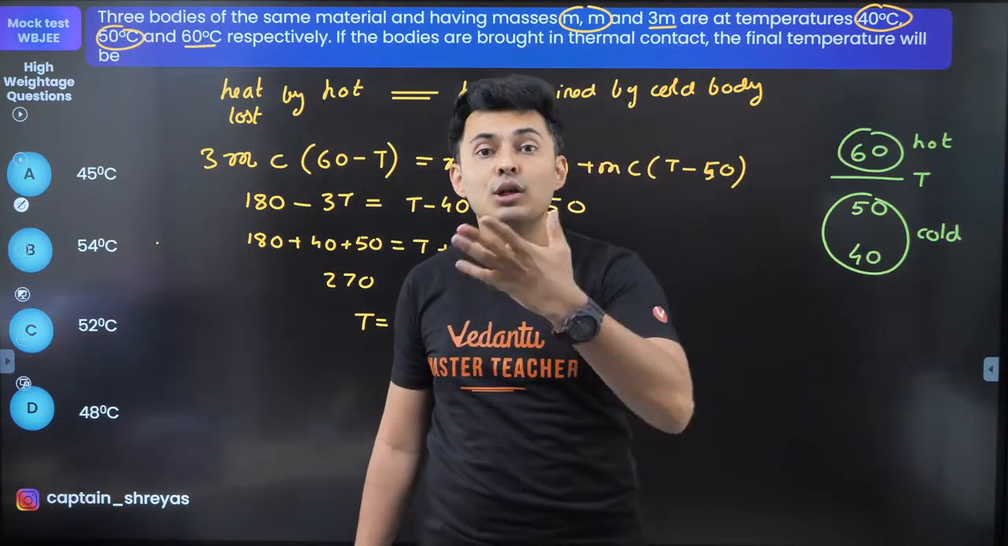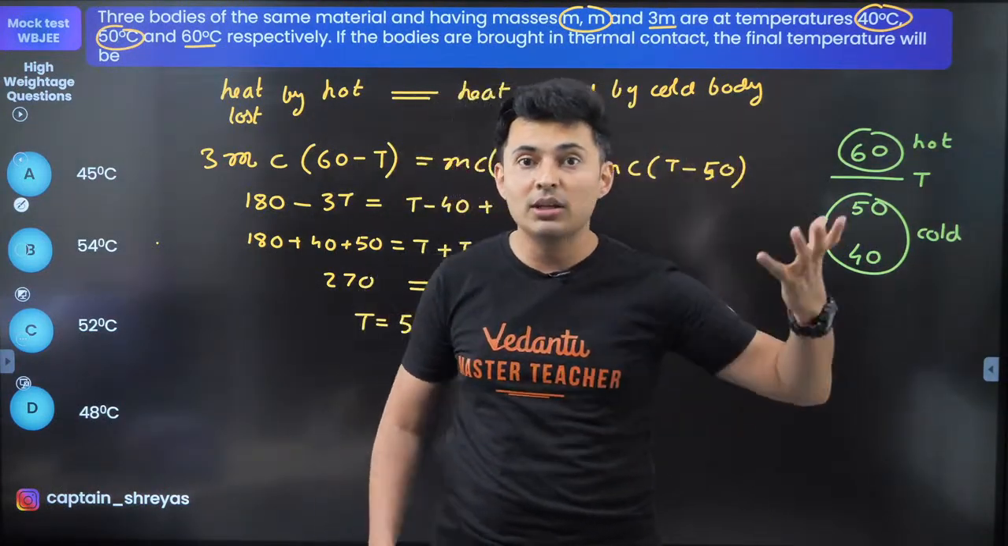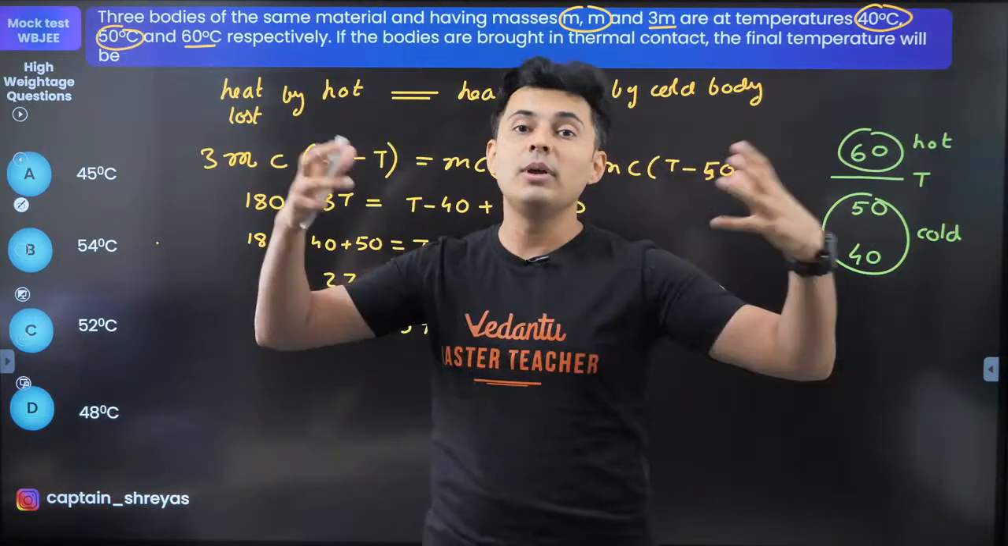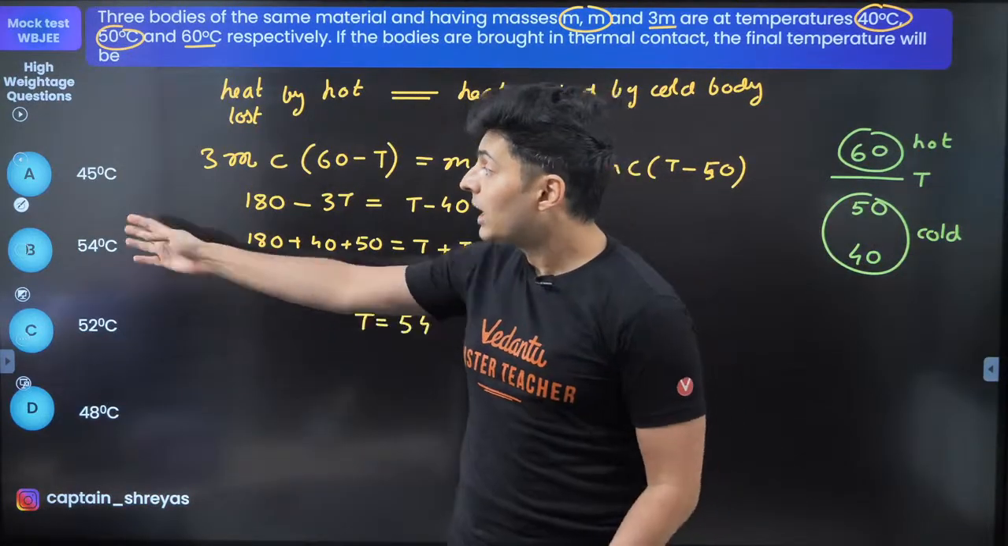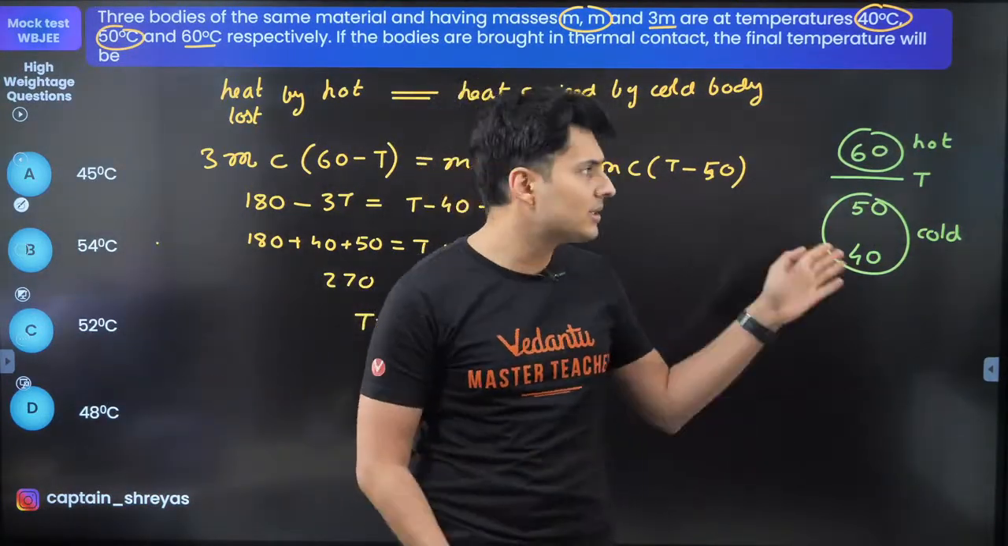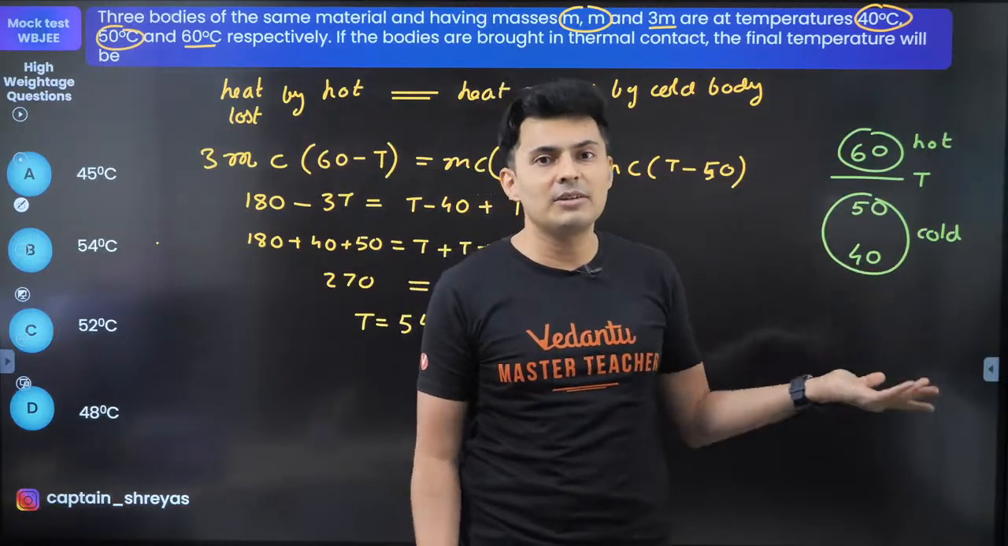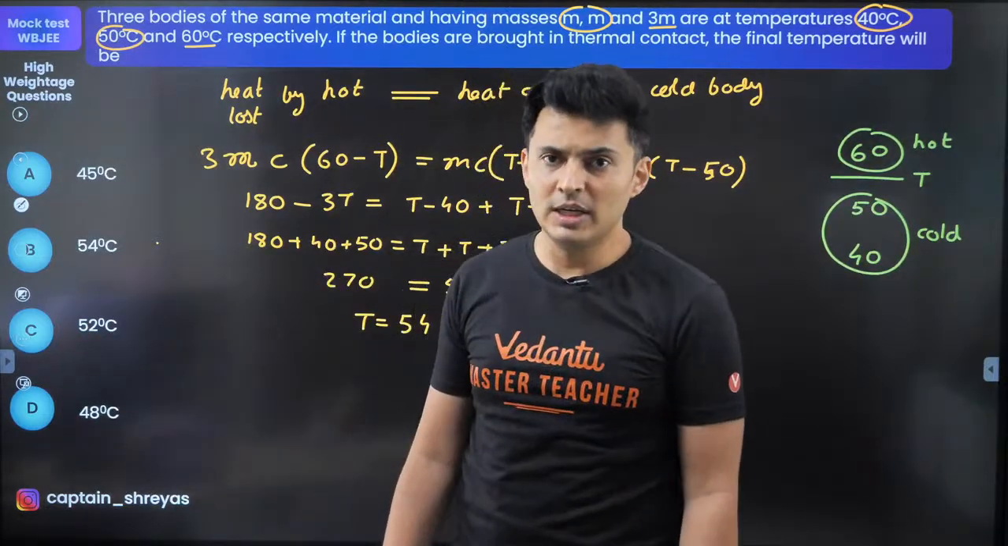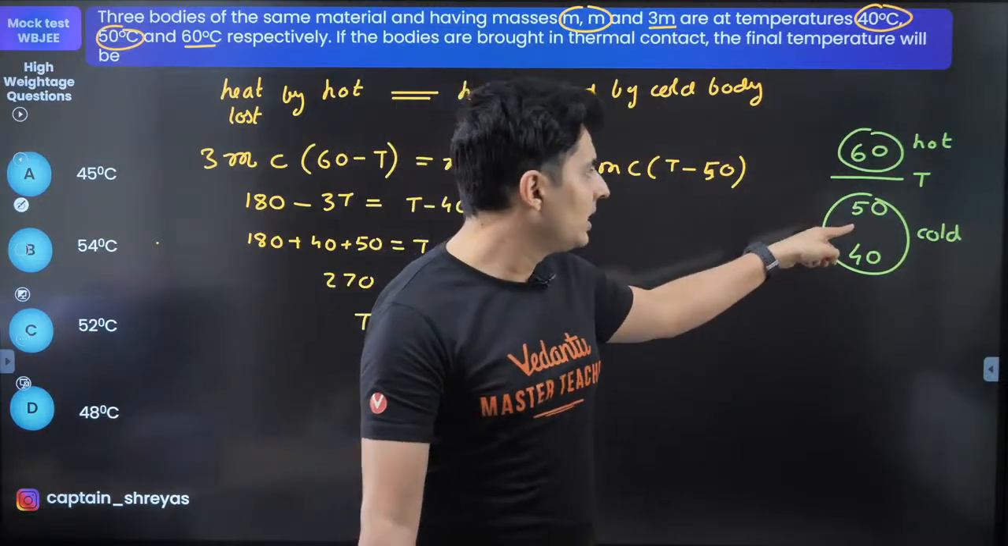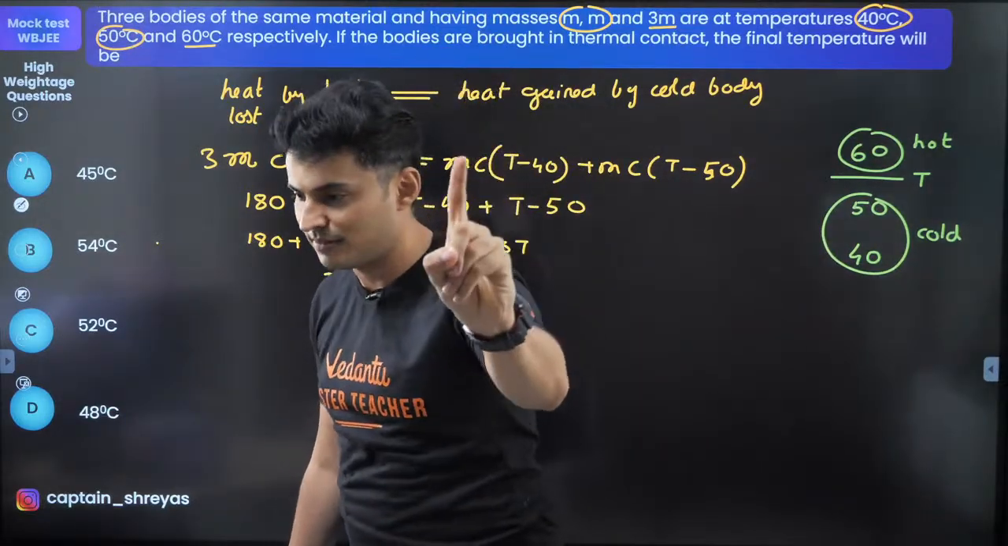So you don't have to think, sir, how did you know? Are you some chamatkari, some very brainy teacher who knows the answer? No, I didn't know the answer. I just happened to assume it between 60 and 50, and coincidentally it came between that. Even if I had assumed it here, I would still get the same answer.